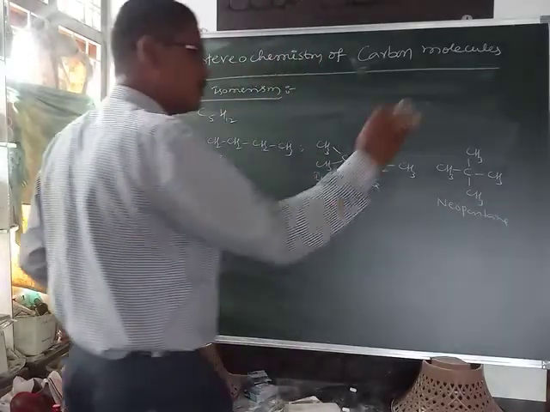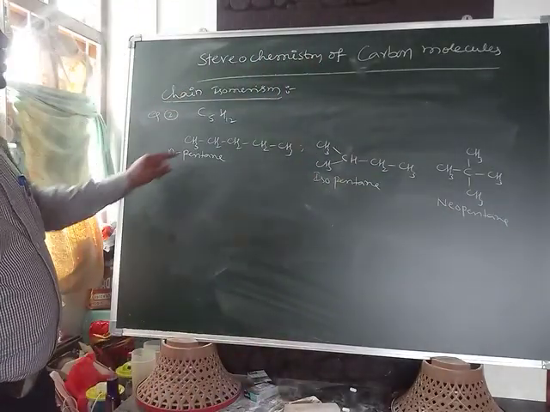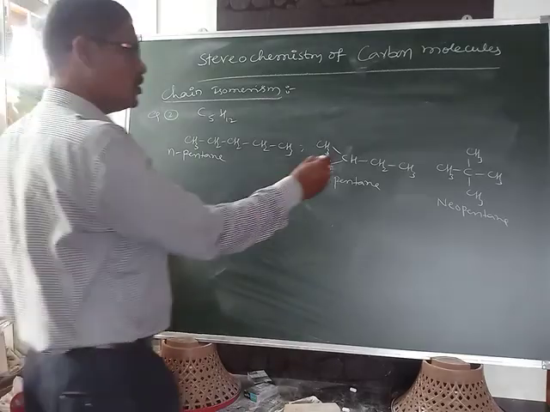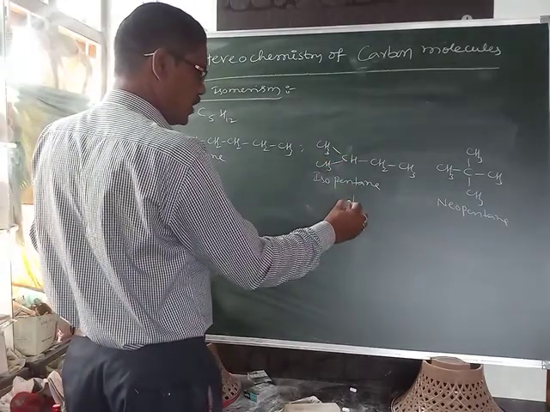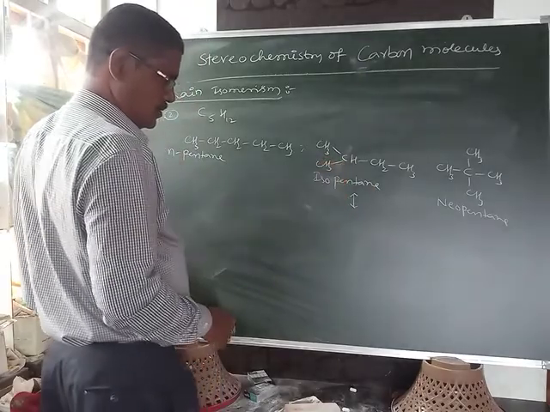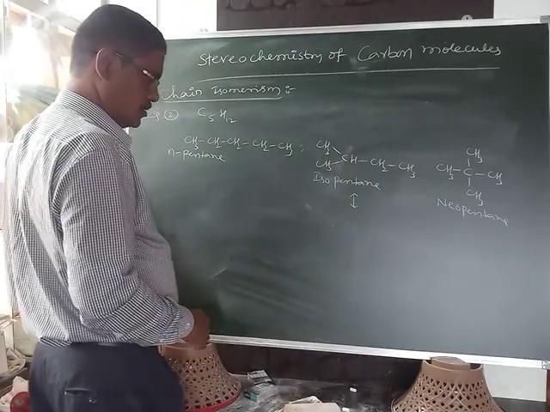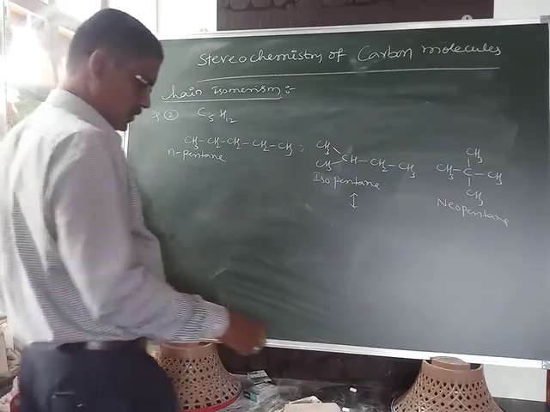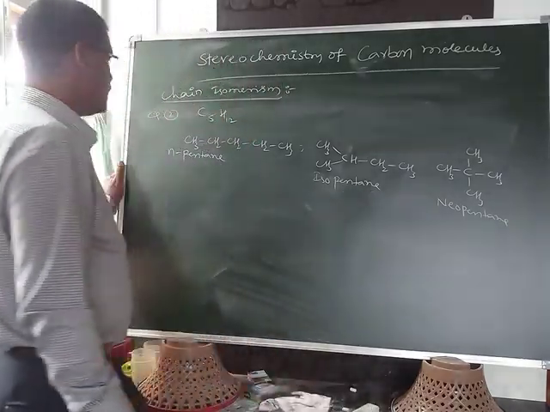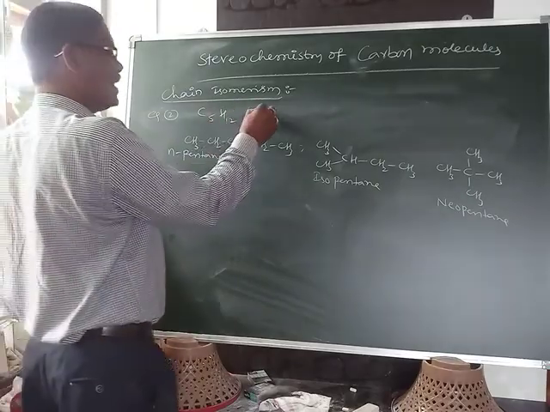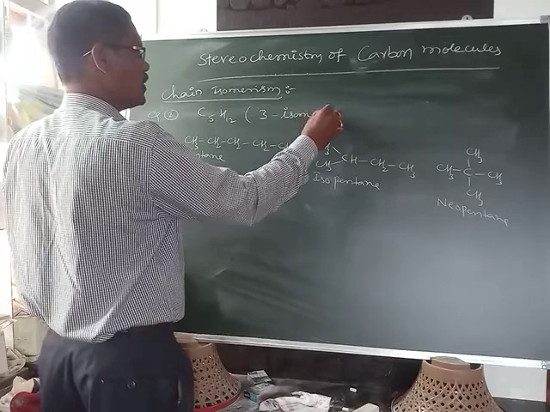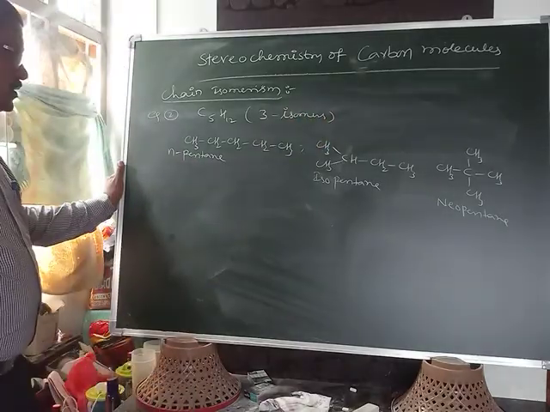All these compounds have a change in the carbon chain. There is no choice for any further isomer, only 3 will be formed. That's why C5H12 forms 3 isomers.